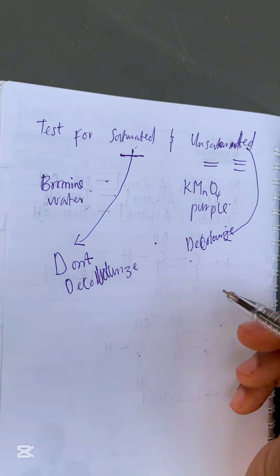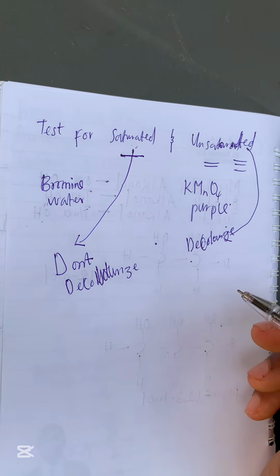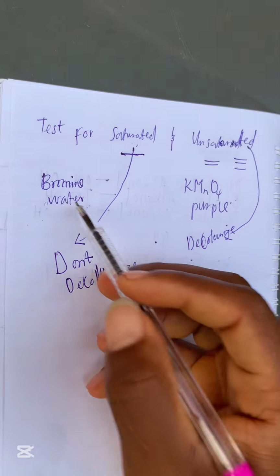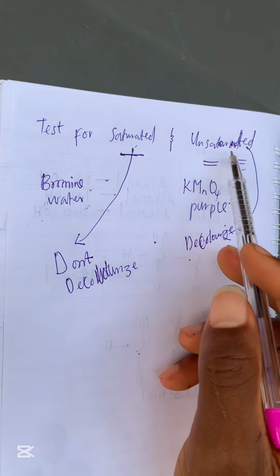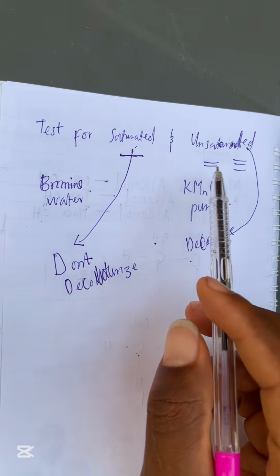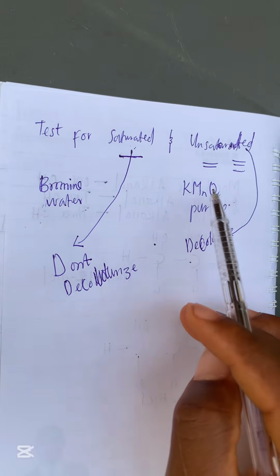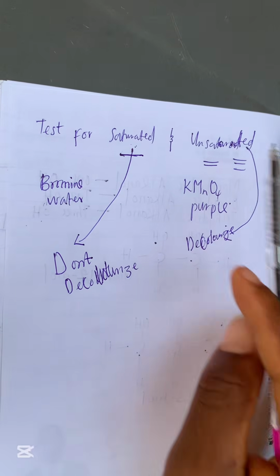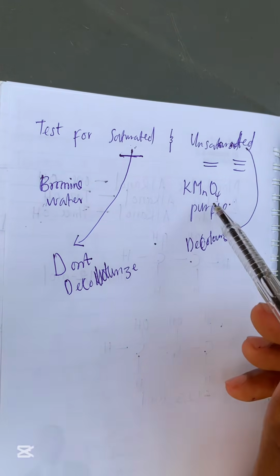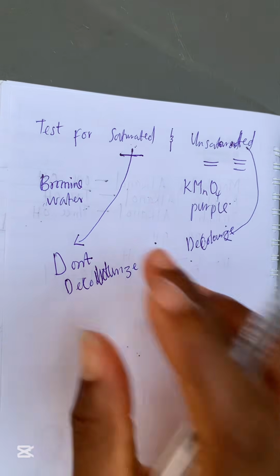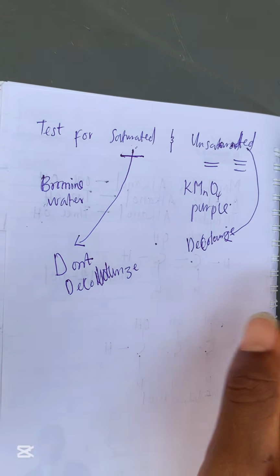They can just say, if a solution of an alkene is mixed with bromine water, what will happen? You should know that it will decolorize it because an alkene is an unsaturated organic compound. So saturated organic compounds don't decolorize bromine water or KMnO4, but unsaturated organic compounds decolorize both. You should know all of these things because they are quite important in your JAMB exam.